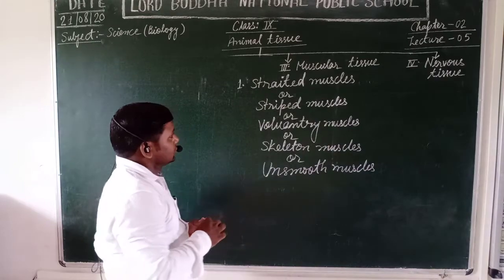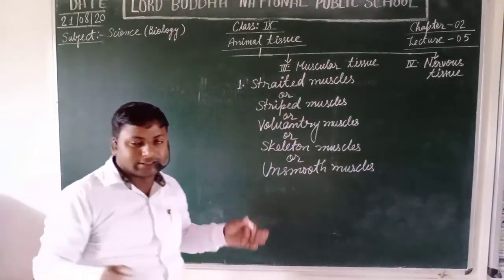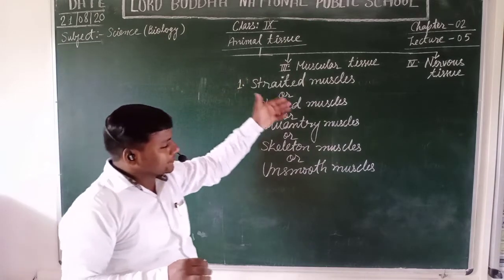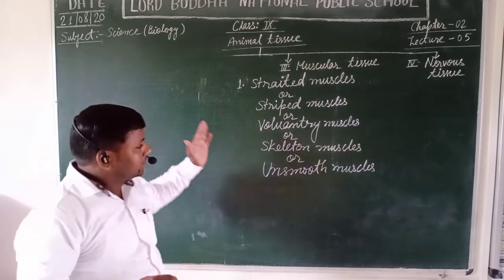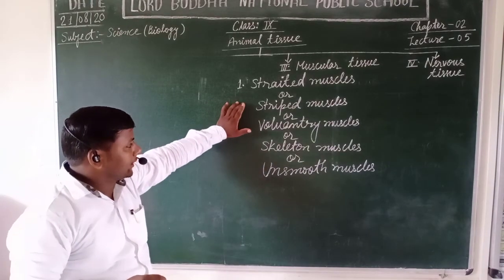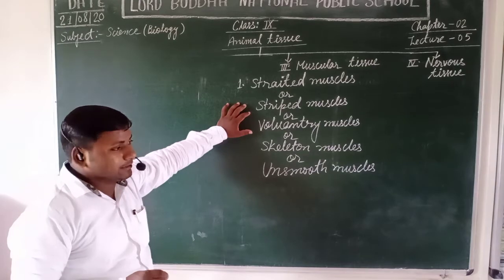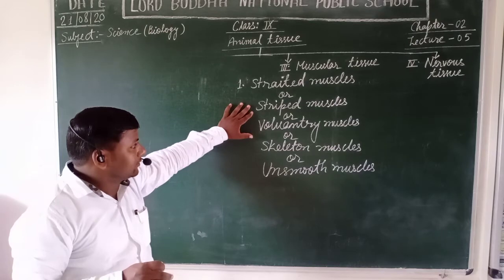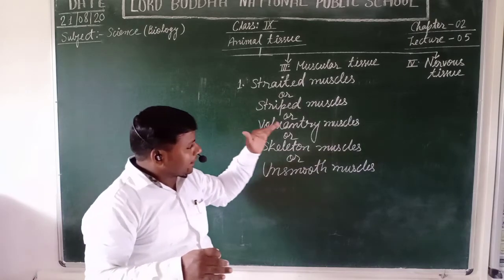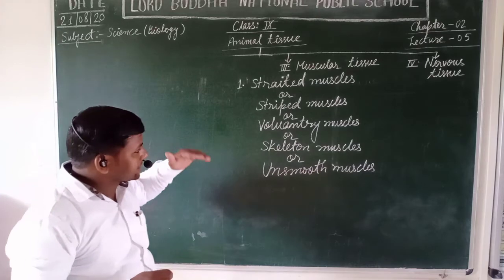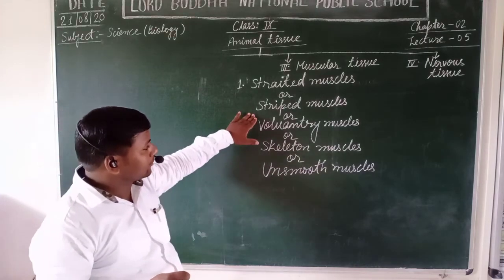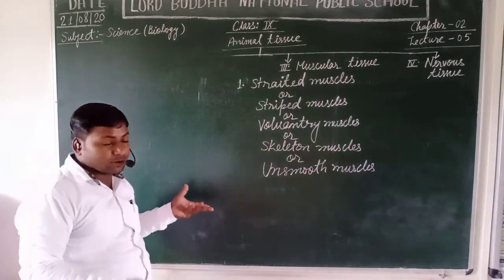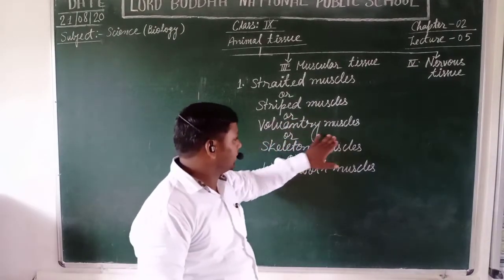Striated muscles. Students, these are just like straight lines, and the muscle fibers are also very long. That's why they are known as striated muscles. Stripped muscles, they are found as patches inside and situated upon our skeleton. It means bones, the long bones. That's why they are called stripped muscles. Voluntary muscles, because they work on our desire. That's why they are called voluntary muscles.